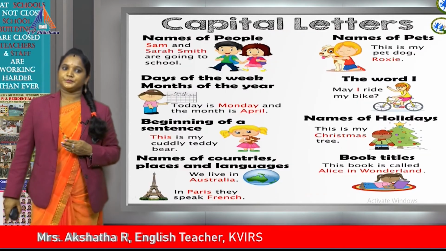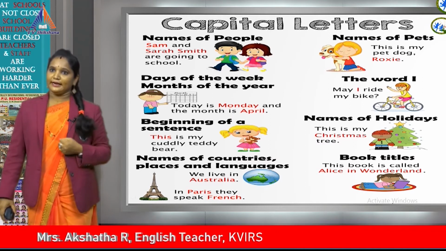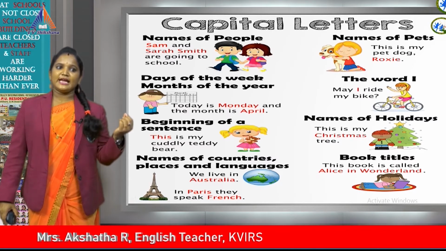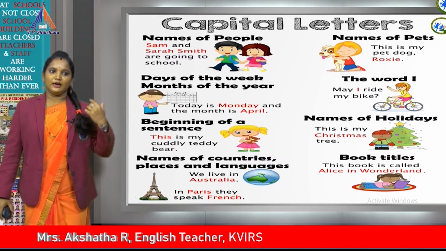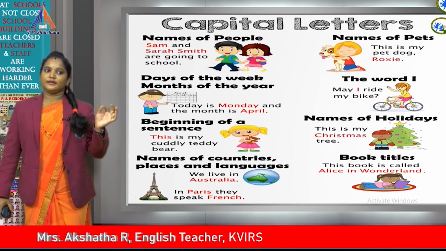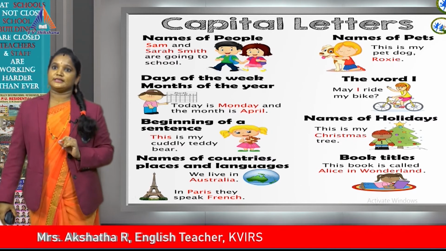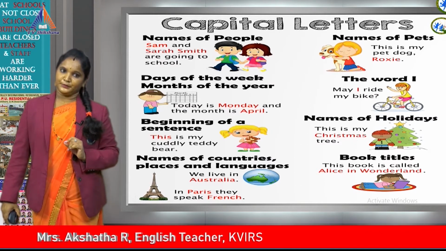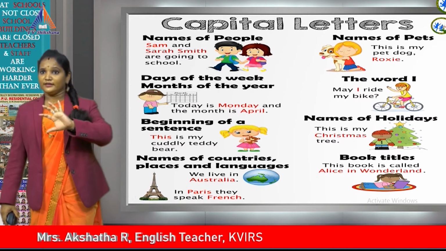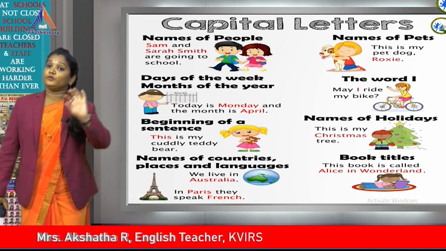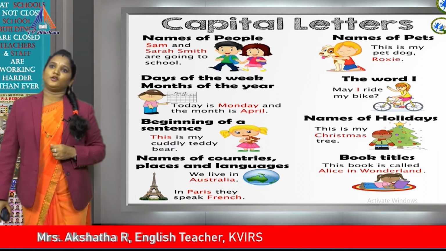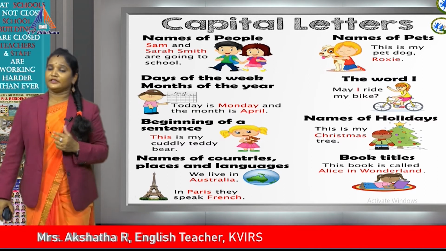The next point. Here some more points are added. See, capital letters, names of the people as I said. For example, Sam and Sarah Smith are going to school. Here when I wrote Sam, Sarah Smith, there you can see the capital letters because it's name of the people or the person. Name of pets. This is my pet dog. Dog is not the name of the dog, but the name which you keep for that particular dog. For example, you might have kept a pet dog in your house. You will call them with a different name.